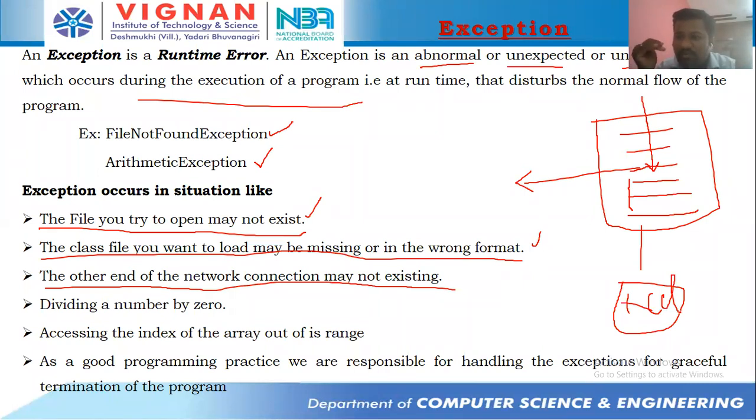But at the time of running the program, the CPU is going to initiate the connection with Excel and search whether Excel is there in your computer or not. If Excel is not there, it's not able to establish a connection.